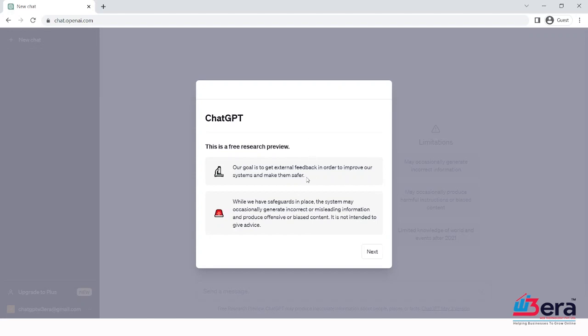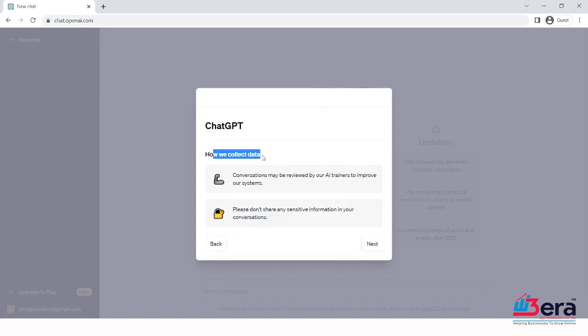Our goal is to gather external feedback in order to improve our systems and make them safer. While we have safeguards in place, the system may occasionally generate incorrect or misleading information and produce offensive or biased content. It is not intended to give advice. Click on next. So, how we collect data.